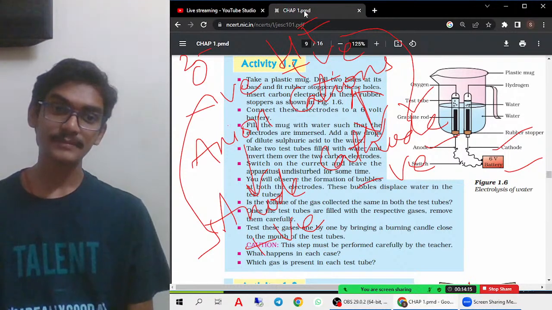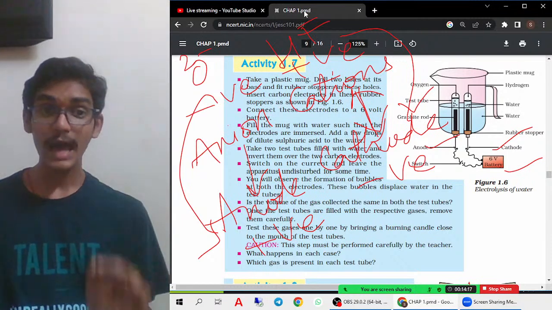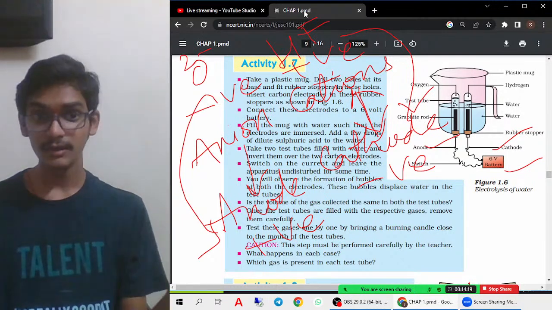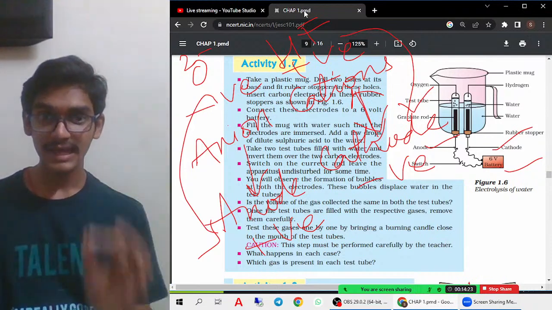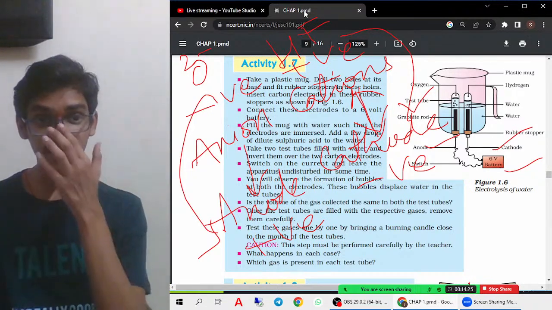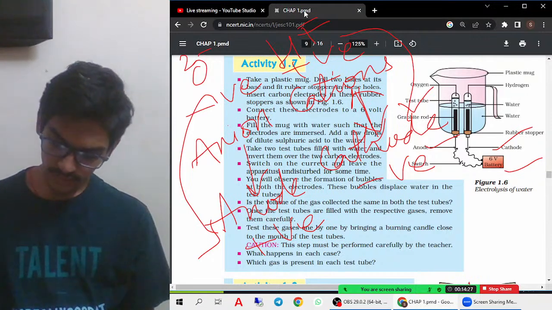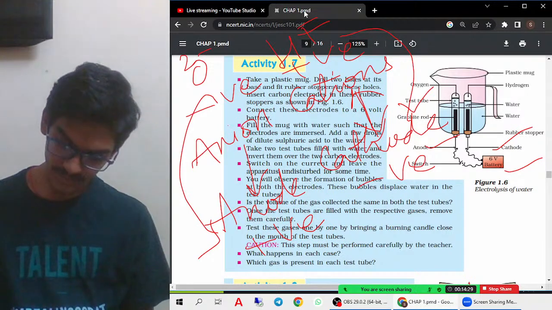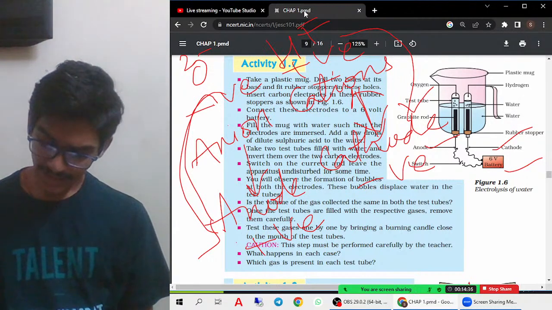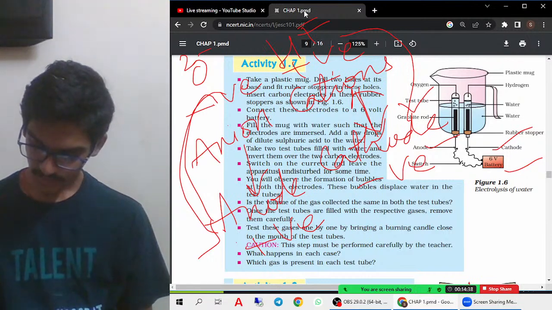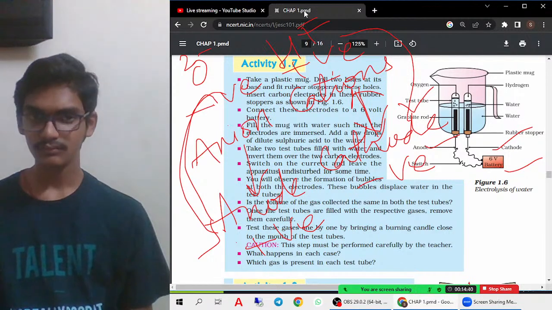You must always remember that positive and negative will attract together. Positive and positive, or negative and negative, will not attract. So anion will always go to the anode, because it is negative and the anode is positive, whereas cation will always go to the cathode, which is negative.